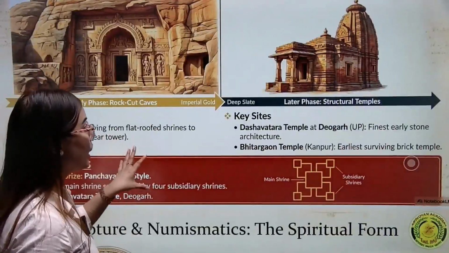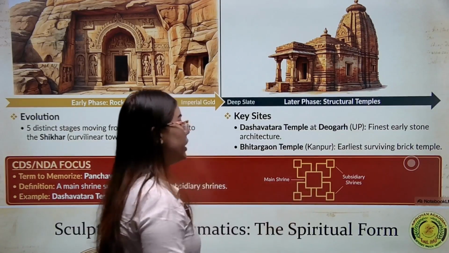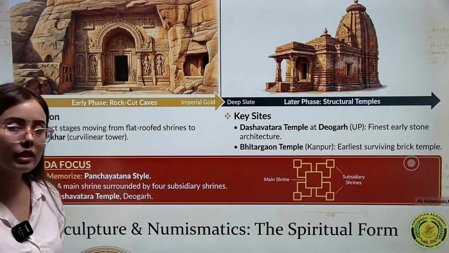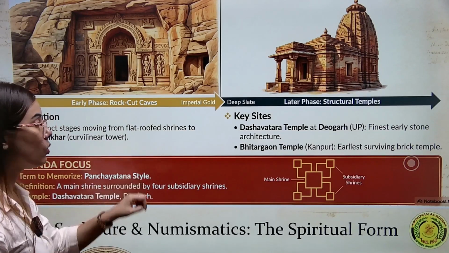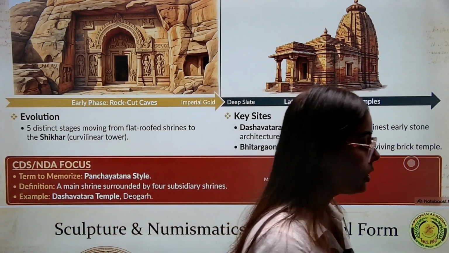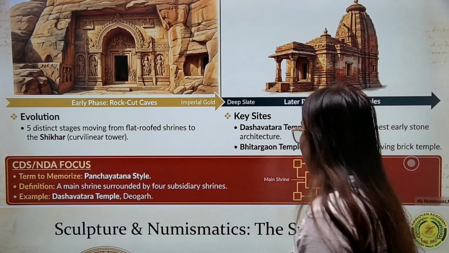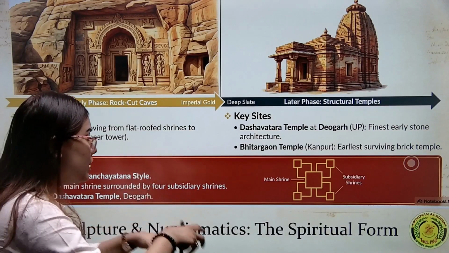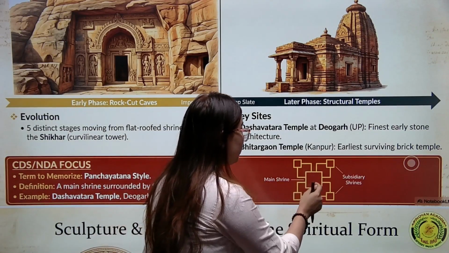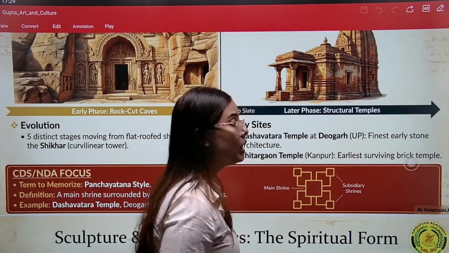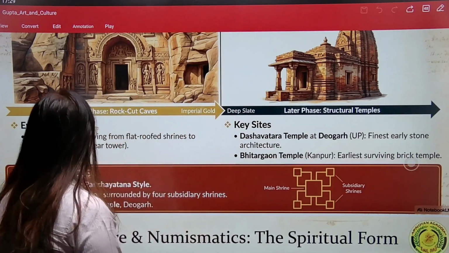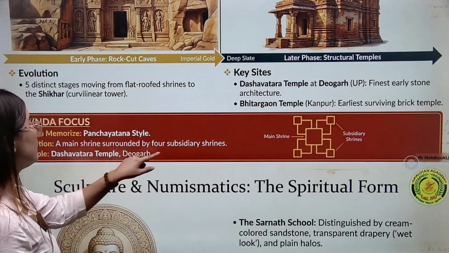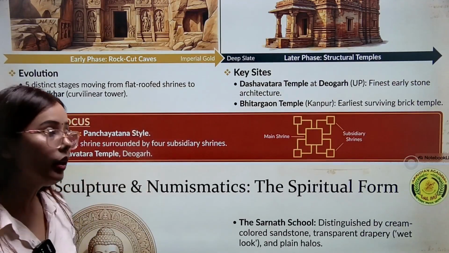Now, if we see the style of this temple, they have followed a very common style in temple architecture in India. This is called the Panchayatan style. Panchayatan style means the main shrine will be at the center, surrounded by subsidiary shrines. This is the center one, and the subsidiary shrines will be around it. You can give the example of this style as the Dashavatara temple, Deogarh, UP.